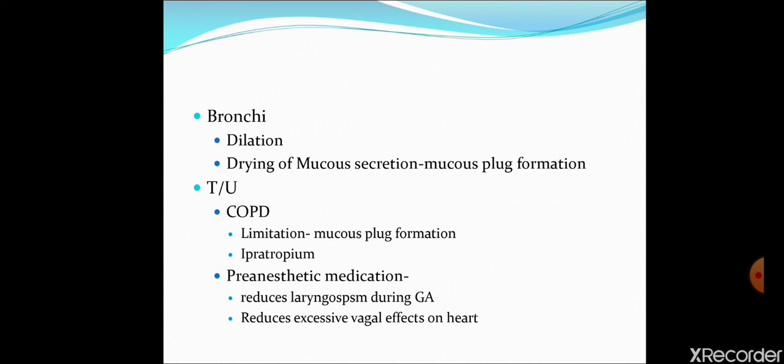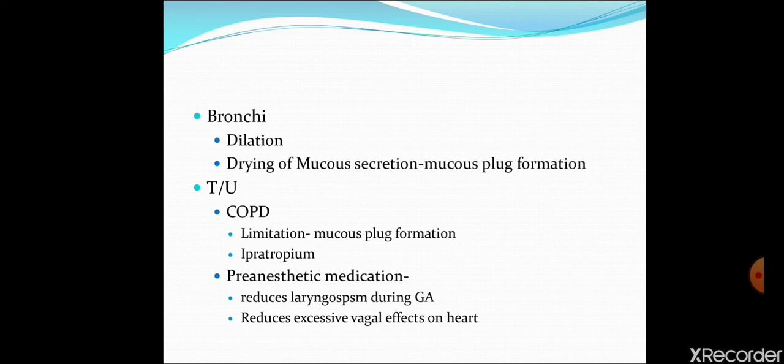On the other hand, because of drying of mucus secretion, they are harmful in treatment of asthma. Because a mucus plug is formed, there is difficulty in respiratory functions. So atropine is not used in treatment of asthma and COPD.